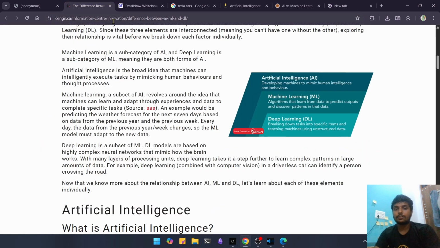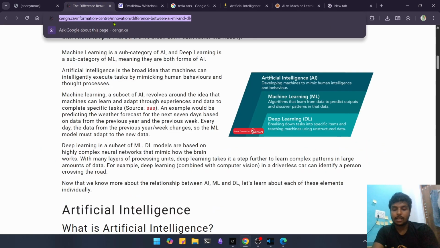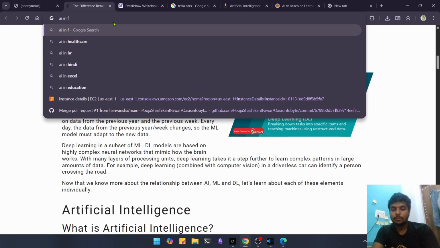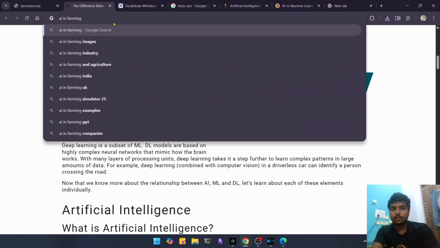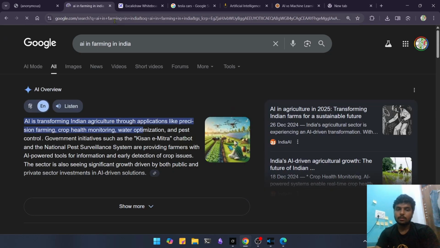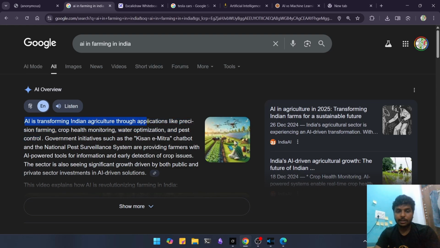If we talk about India itself, AI in farming in India. AI is transforming Indian agriculture through applications like precision farming, crop health monitoring, water optimization, and pest control.